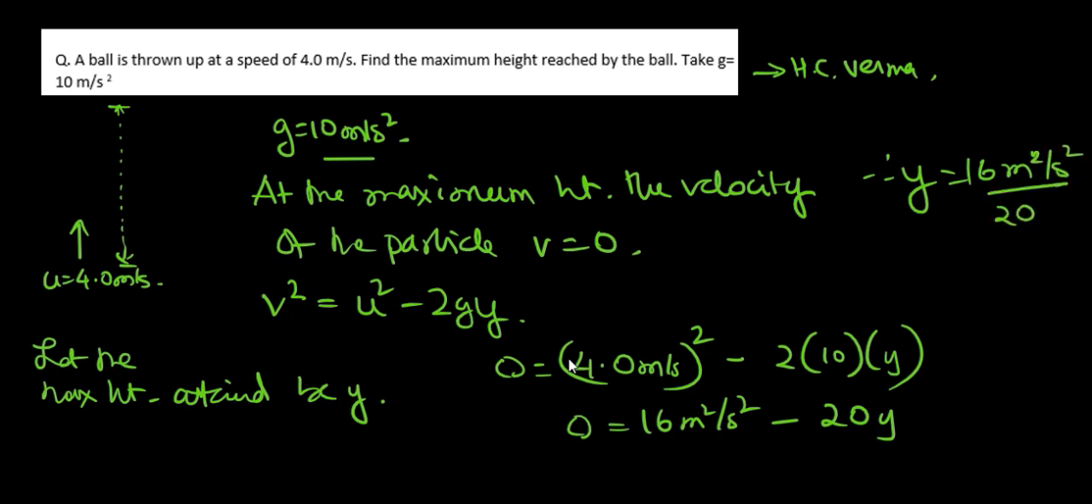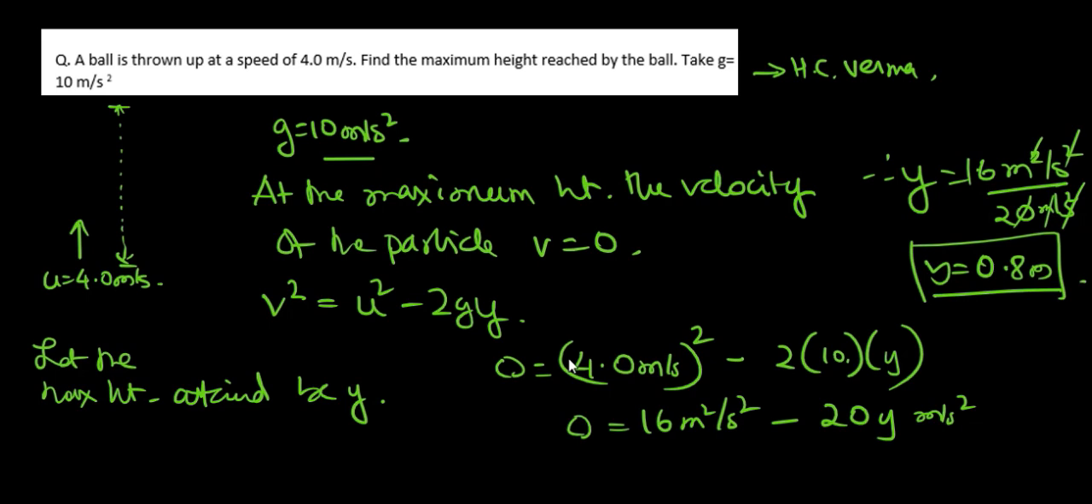Again, g has units meter per second square. The second square gets cancelled here, so you will have 0.8 meters. So y is equal to 0.8 meters. That will be the maximum height attained by the ball.